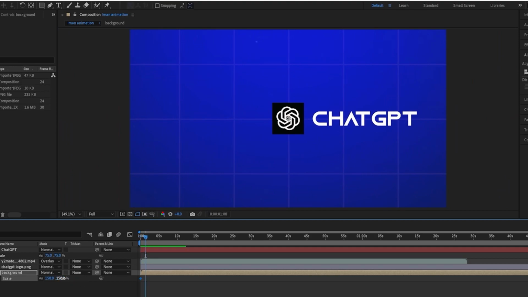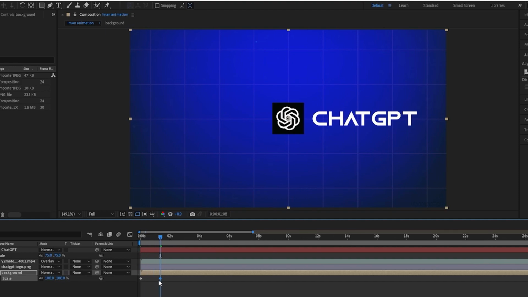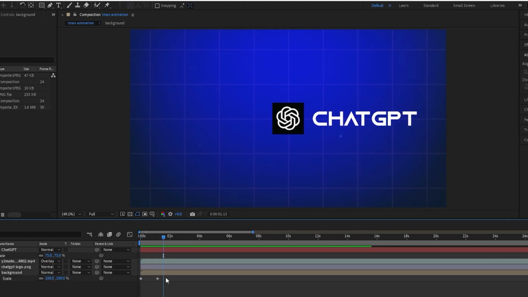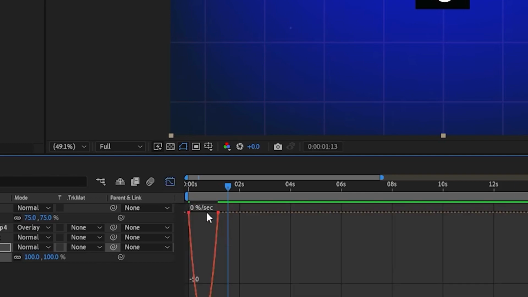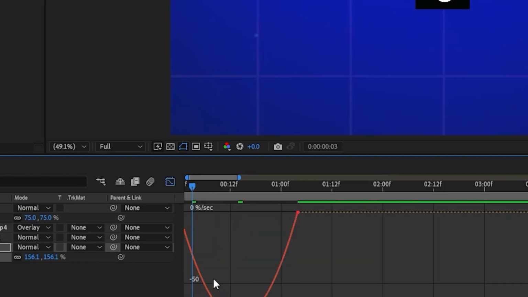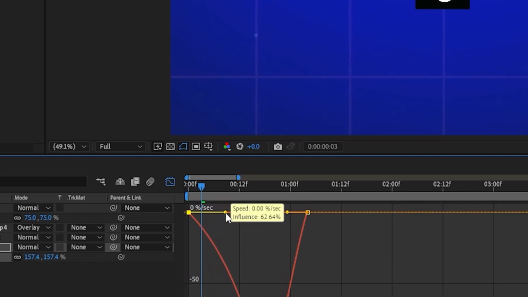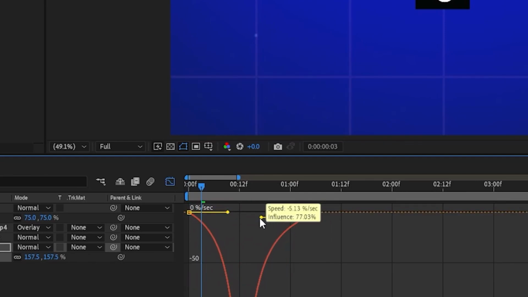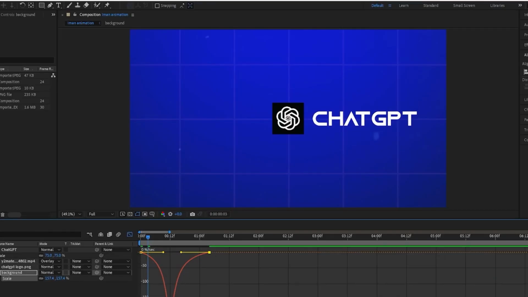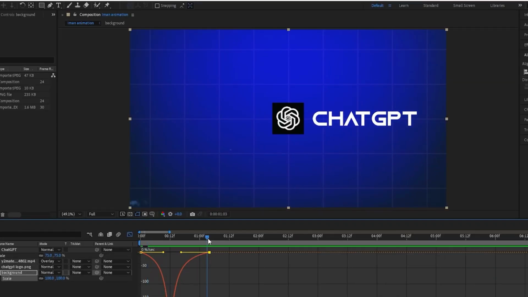By the way, press S to open up the scale, and then you want to keyframe both the start and end point, and then it zooms out. Then you want to highlight the keyframes, press F9 and go to the graph editor and move the two points closer to each other, the two yellow line things. I think they're called handles. And this will make this nice smooth effect that you can see on screen.